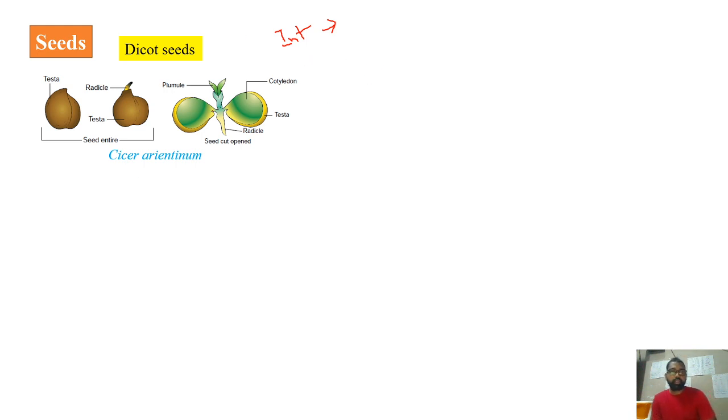So that's how the development of the protective sheath will be, and there will be the micropyle of the seed, which is actually from the micropyle of the ovule only. So the ovule possesses a small opening, and that will remain as such and will become the micropyle of the seed. Through this micropyle only there will be gaseous exchange and absorption of water during the further development of the seed. That's how the structure will be.